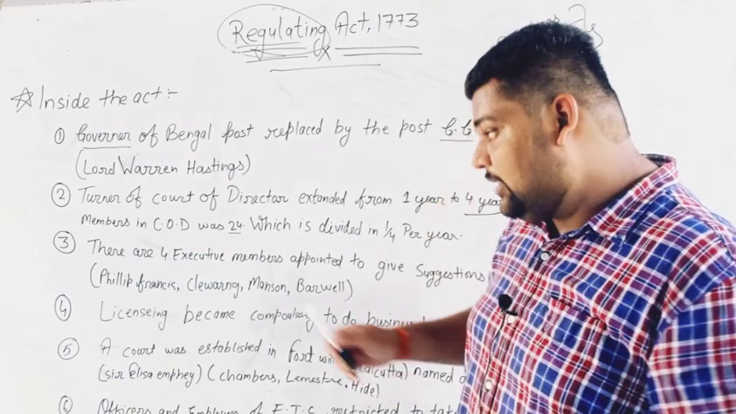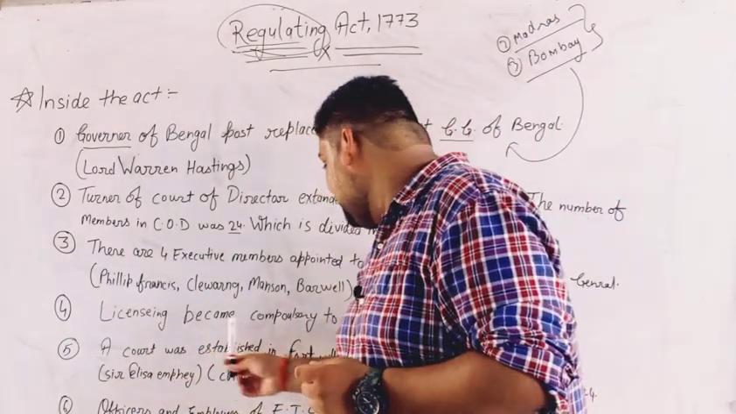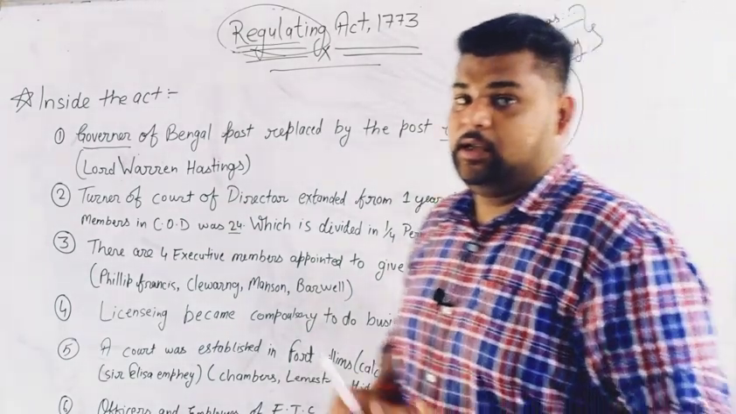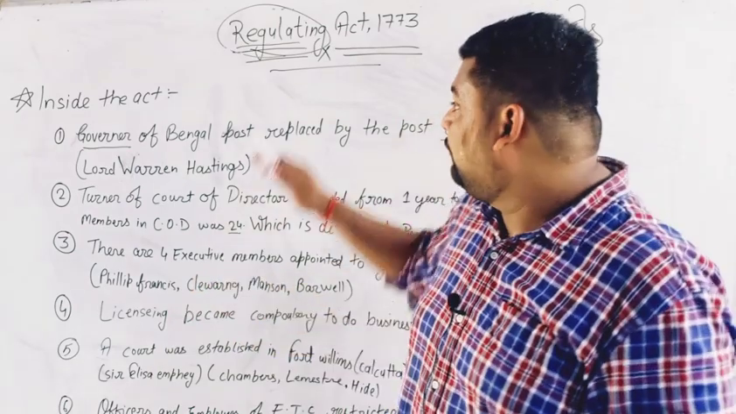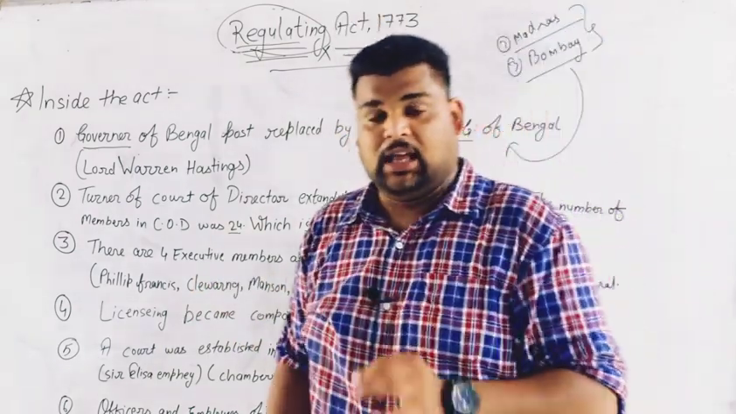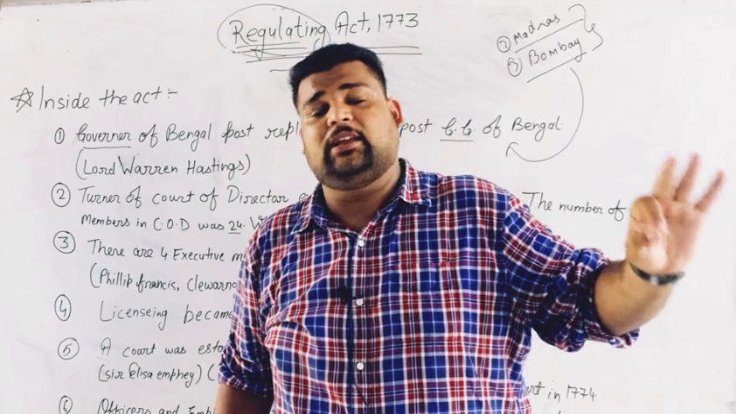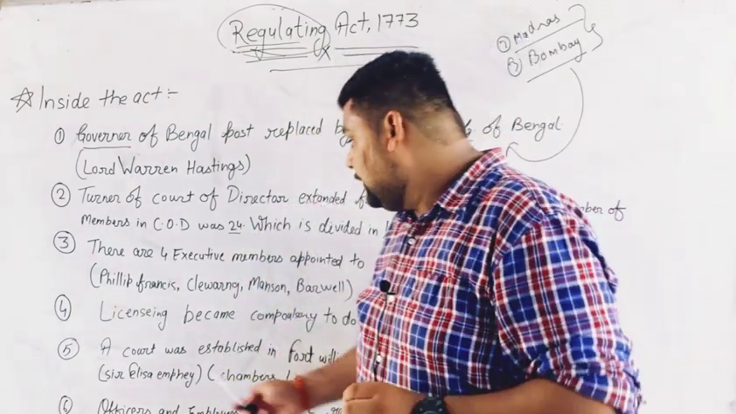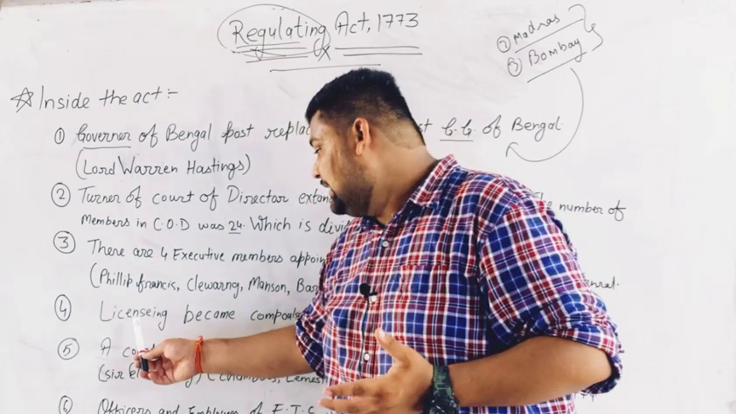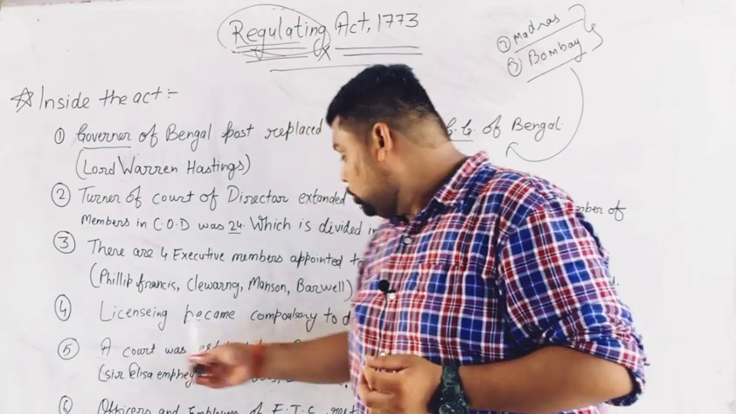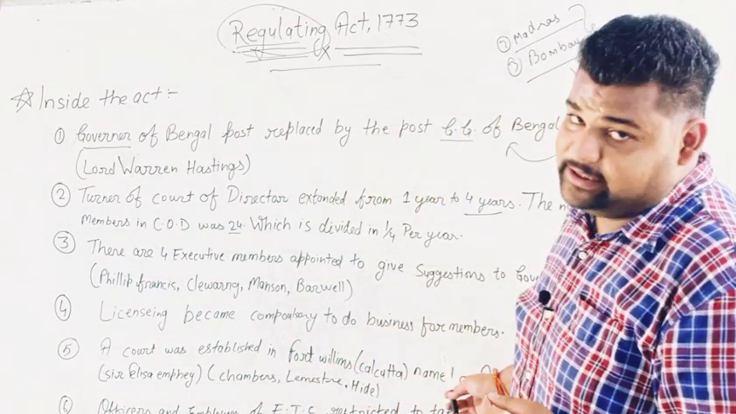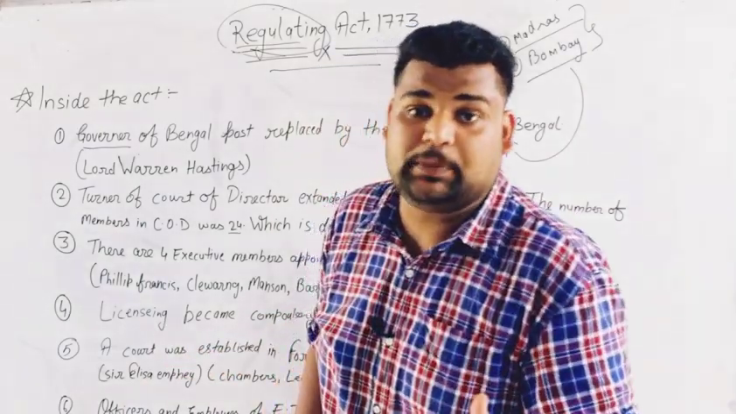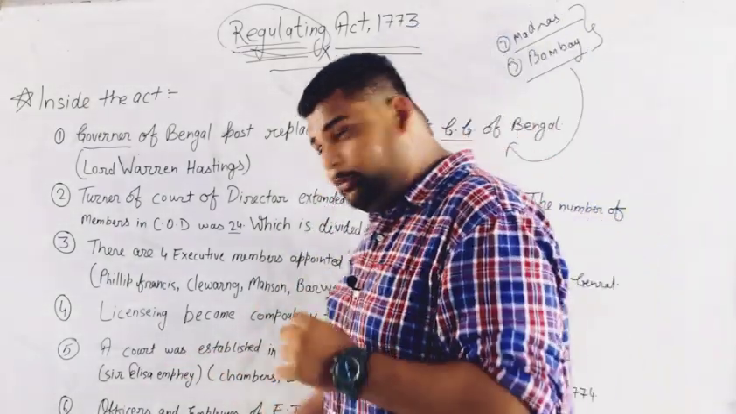Now come to the 4th point. Licensing became compulsory for members to do business. There was no licensing before the Regulating Act 1773. Every person of the East India Company could do anything in business before this act. But after this act, licensing became compulsory for the members of the East India Company to do business. So licensing was introduced for the first time to do business in India. Okay. Now come to the 5th point.